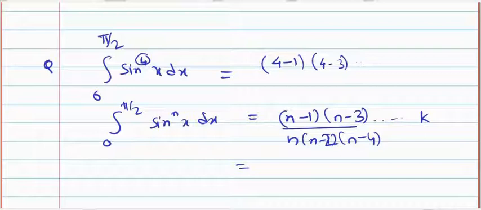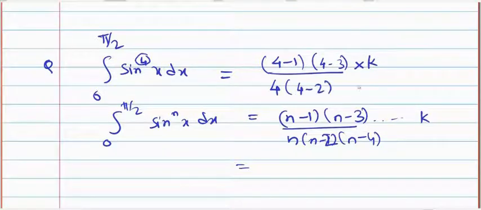Don't go for negative values, into k divided by 4, 4 minus 2. Don't write 4 minus 4 because it will become 0. So we have to restrict ourselves. We should not get negative values, we should not get 0 also. So this is nothing but 3 into 1, that means 3k upon 4 into 2, that means 8.